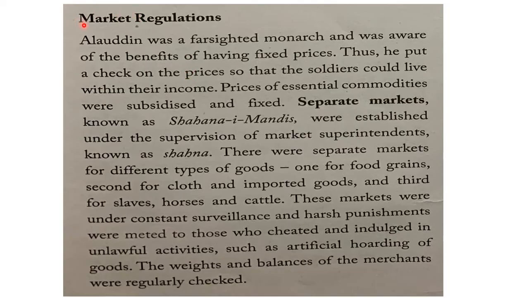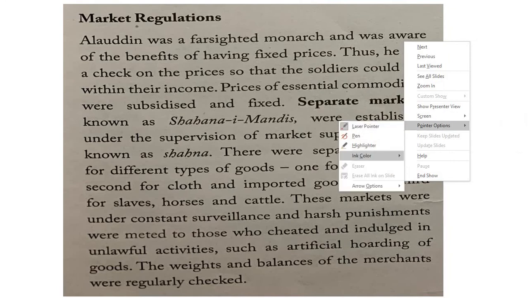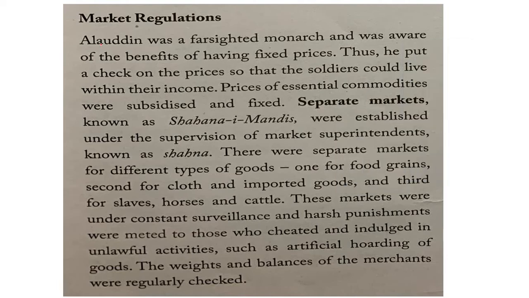So the market regulations. Market regulations were the important reforms brought by Alauddin Khilji. Market means an open business area where all the buying and selling will happen, right?